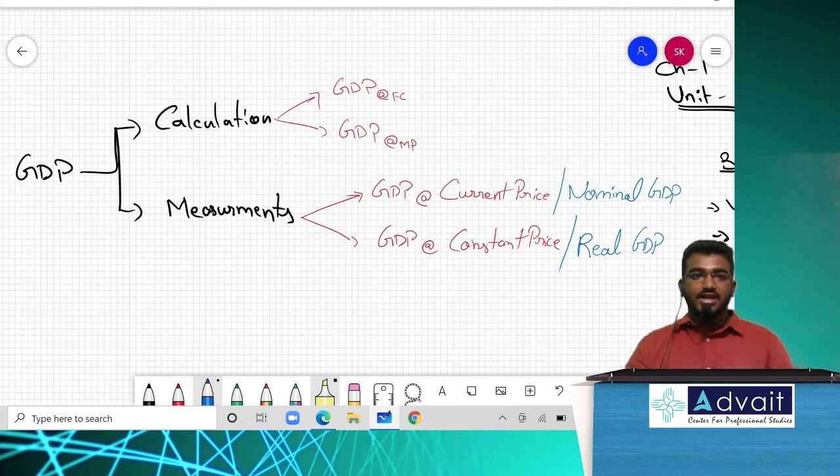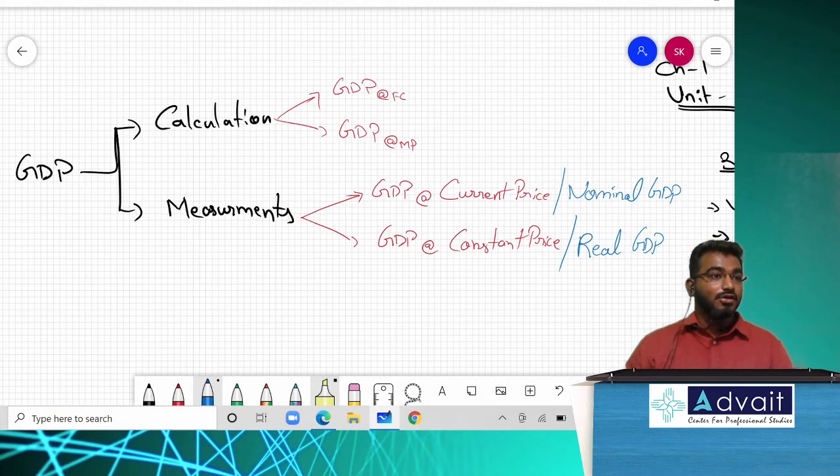According to the calculation, it is further classified into two types. The very first one is GDP at factor cost. The second one is GDP at market price. Based on measurements, it is GDP at current price, GDP at constant price. Both the concepts are important with respect to calculation of national income: factor cost and market price, nominal GDP and real GDP. Nominal GDP is also called GDP at current price.